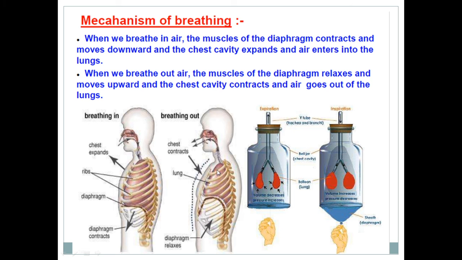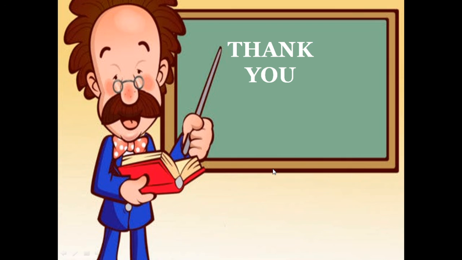When we breathe out, the muscles of the diaphragm relax and move upwards, coming to the original place, and the chest cavity contracts. Thus the volume decreases and air goes out of the lungs. So this is a simple experiment showing how the breathing mechanism takes place in human beings. Thank you.